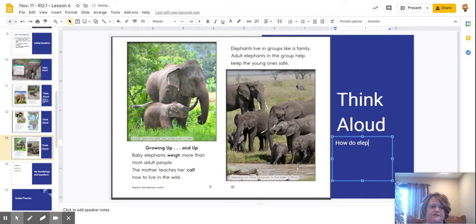How do elephants get their food? And what kind of food do elephants eat? So there we go. We have a couple more questions of wonderings that I'm thinking about.